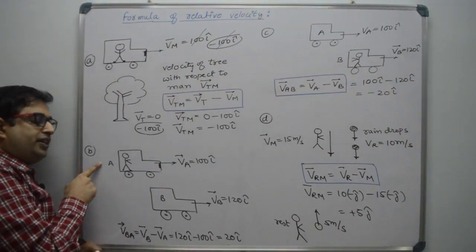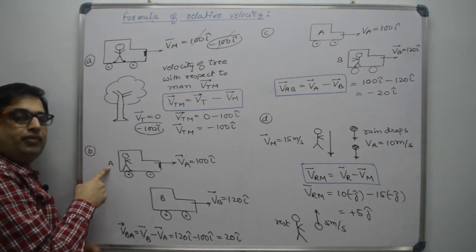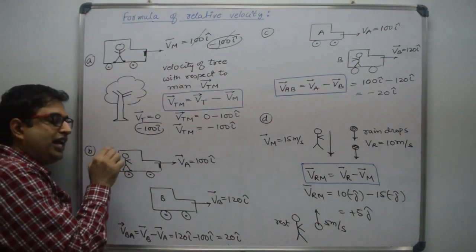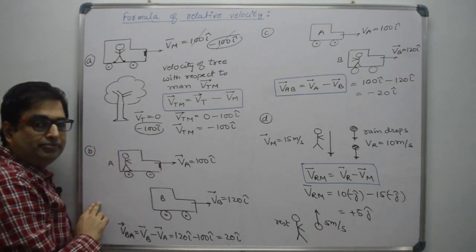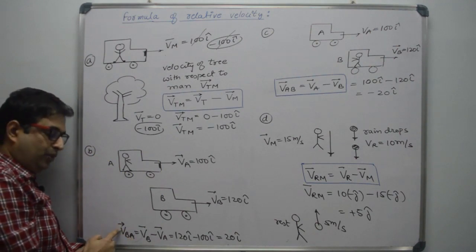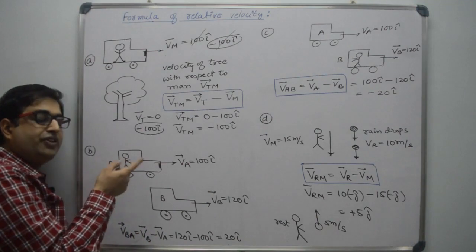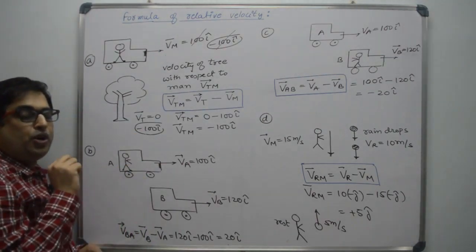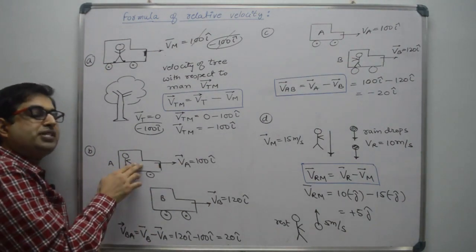If we observe the velocity of B with respect to A, then we have to keep this A observer at rest, because here observer is A. We are calculating the velocity of B with respect to A, that means A is our observer. We have to keep this observer at rest, because every observer observes the motion by keeping himself at rest.